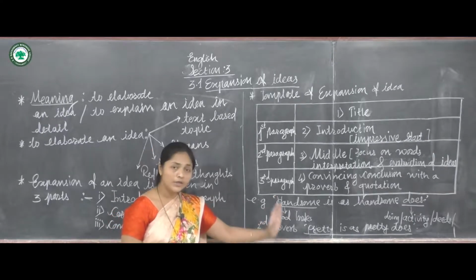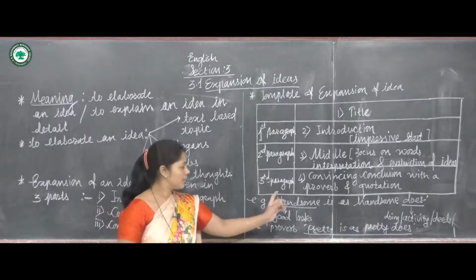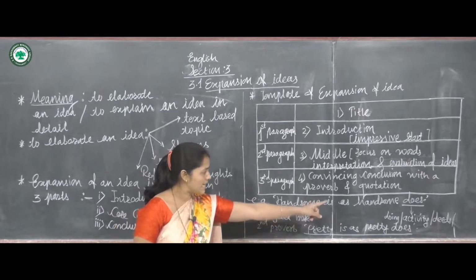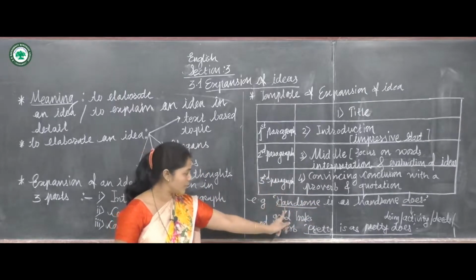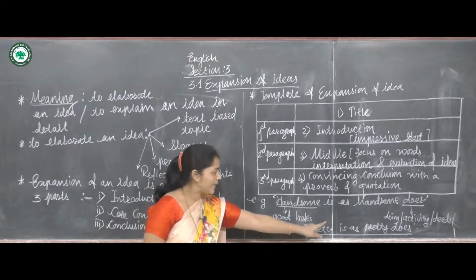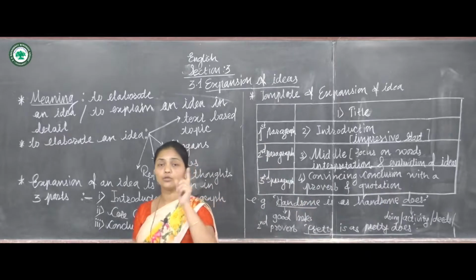Now in the conclusion, you can give a similar proverb to handsome is as handsome does. What is the similar proverb? That is pretty is as pretty does. So you have to conclude and sum up.